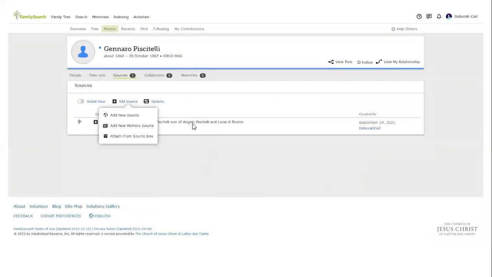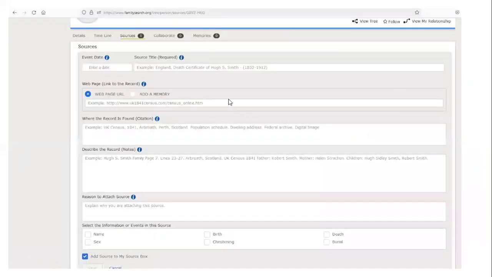Okay, here's the source that we've attached. It's right here. But let's say we know when he was born because our grandmother told us that. Add a new source. And then we start filling in the blanks. Source title: Mildred, my grandmother, Mildred Smith, told me Gennaro's birth date on August 4th, 2000, and she knew him. They were neighbors for years. Or whatever works for you.